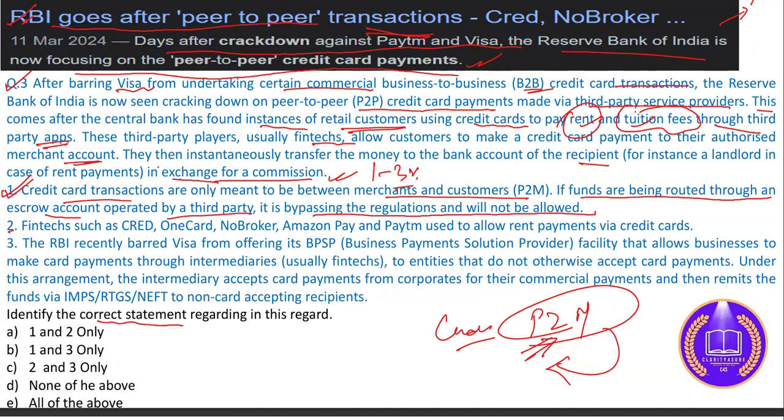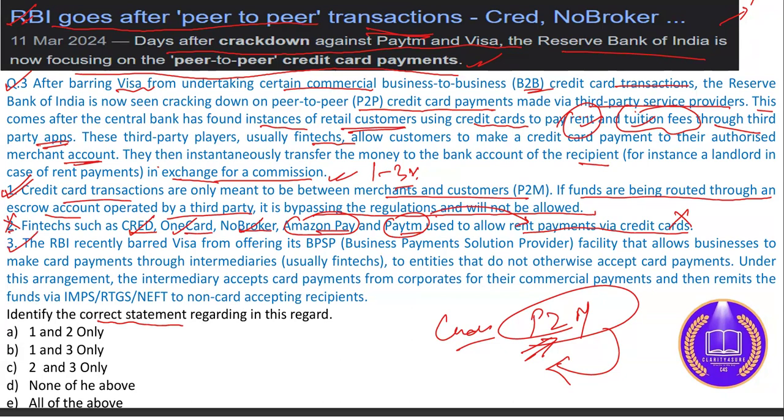See statement number two. Fintechs such as Cred, One Card, No Broker, Amazon Pay, Paytm used to allow rent payment via credit card. Earlier, Amazon Pay and Paytm used to allow the rent payment, but now they are debarred from it. Currently, Cred, One Card, and No Broker are being allowed for rent payment. Okay, they are allowing their cards for rent payment. So by this, statement number two is incorrect.